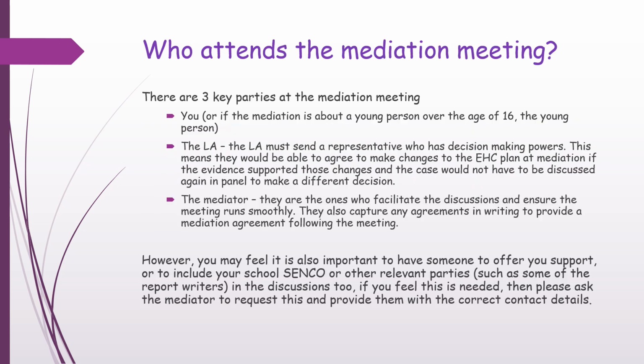So who attends the mediation meeting? There are 3 key parties to a mediation meeting. Firstly, there's yourself, or if the mediation is about a young person over the age of 16, then the young person would be expected to attend. The local authority. The local authority must send a representative who has decision-making powers. This means they would be able to agree to make changes to the EHC plan at mediation if the evidence supported those changes, and the case would not have to be discussed again at panel to make a different decision.